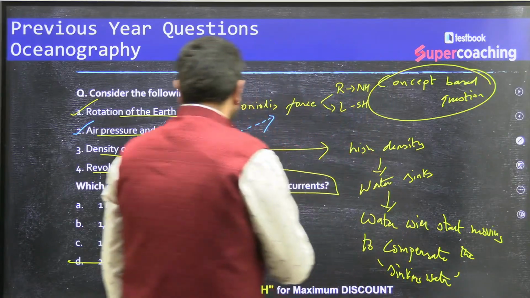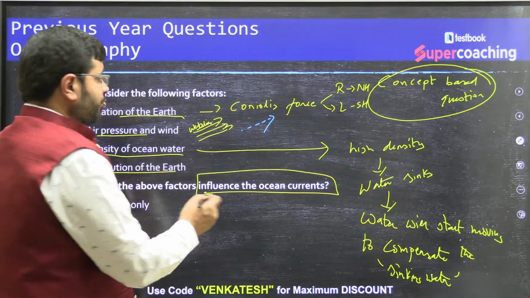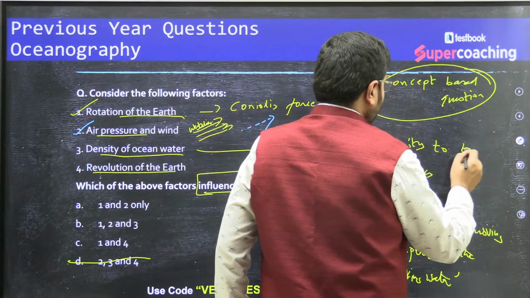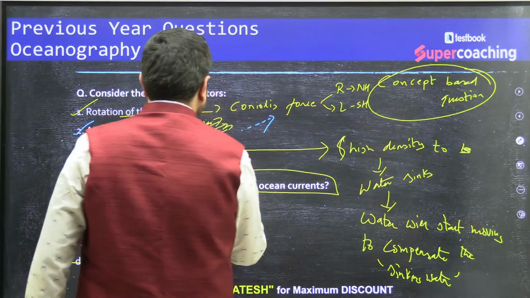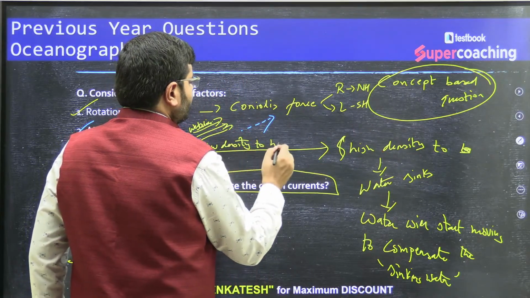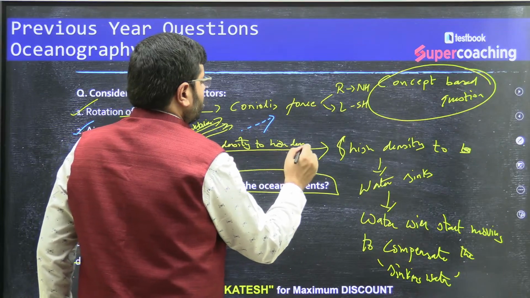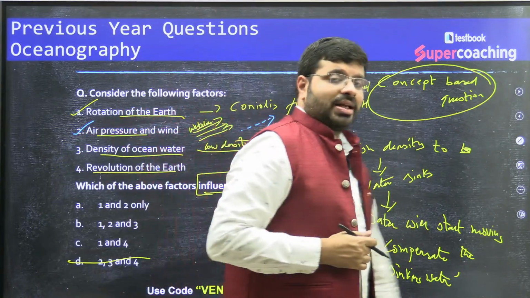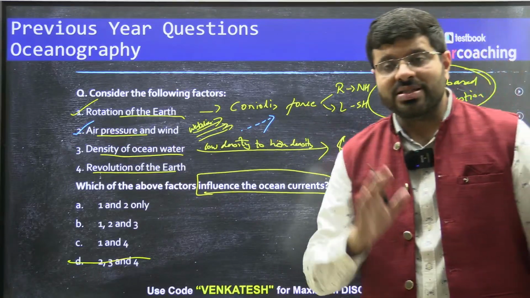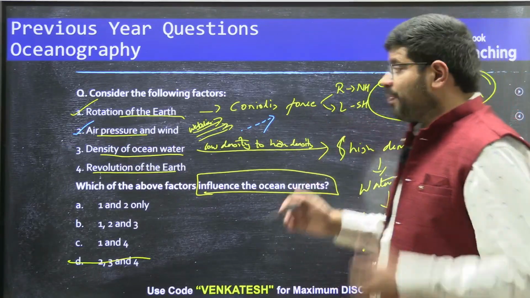So in other words, water moves from low density areas to high density areas. Can I say that even density has a role to play? All of you, will you agree with this? Yes.